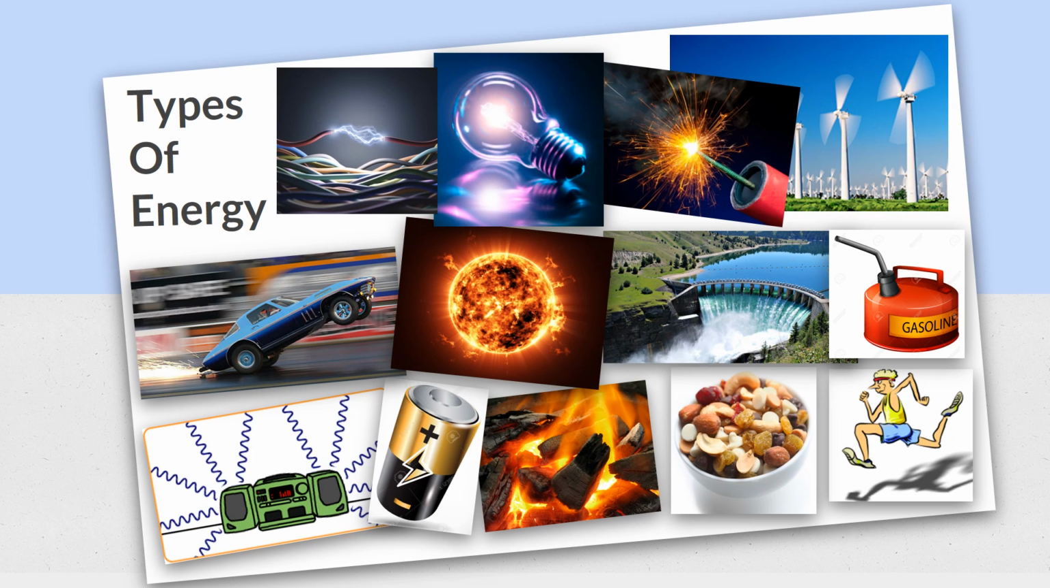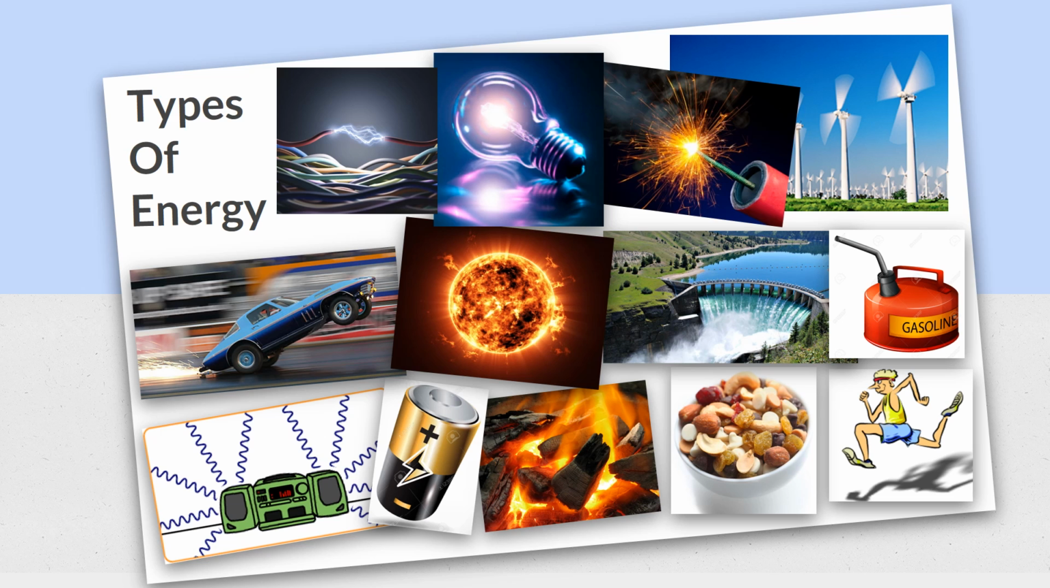Okay, folks, today we're going to talk about the types of energy. There's energy everywhere, folks. You can't get away from it. Anywhere you go, there's energy. Now, here's the definition of energy. Energy is the ability to do work or make a change. Okay, so energy is the ability to do work or make a change.